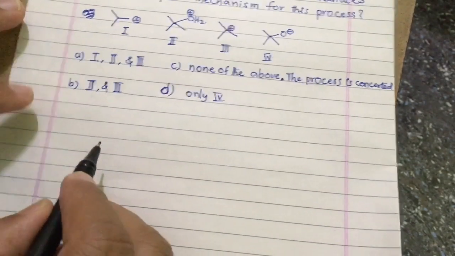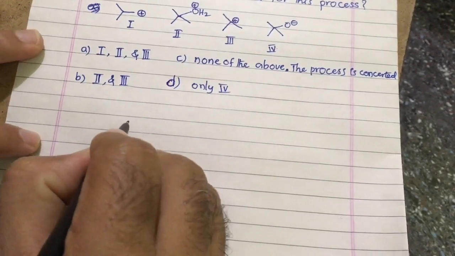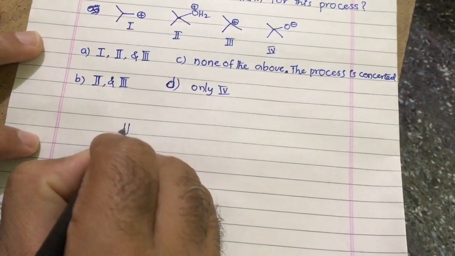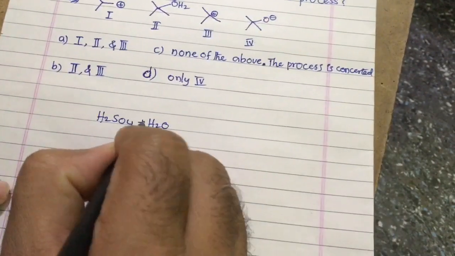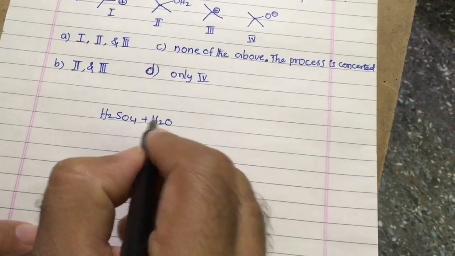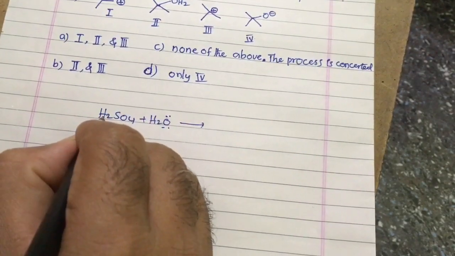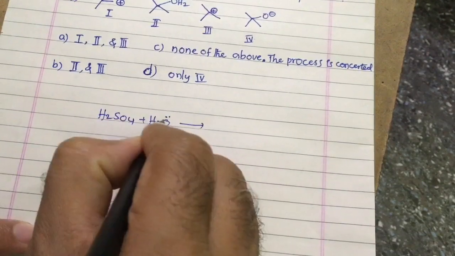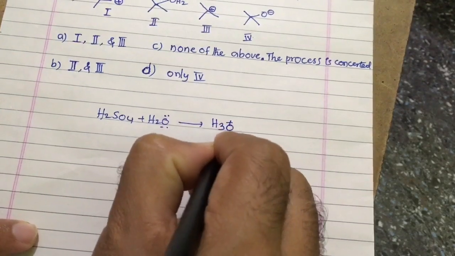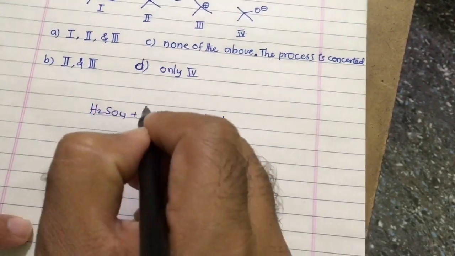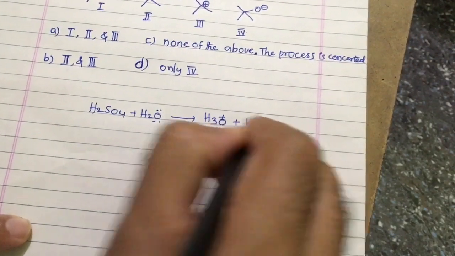Now for the correct answer, first we will write the mechanism for this reaction. Dilute H2SO4 means what? H2SO4 and water. This is called dilute H2SO4. There is a lone pair present on oxygen. The proton donor is the acid, then one proton is accepted by H2O and converted into H3O+. One lone pair accepts the H+ and it is converted into H3O+ and HSO4-.